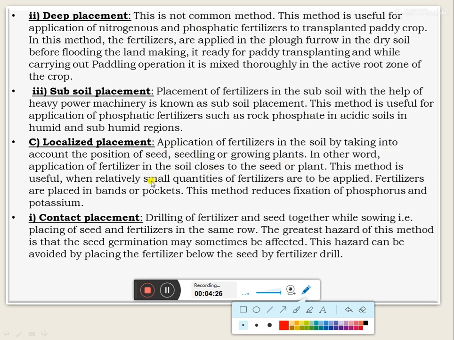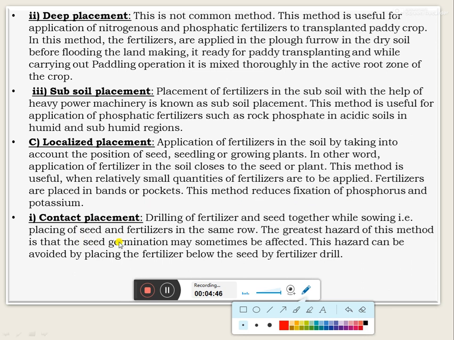In other words, the application of fertilizer in soil closest to the seed of the plant. This method is useful when relatively small quantities of fertilizers are applied, and the fertilizers are placed in bands or pockets. This method reduces the fixation of phosphorus and potassium. And in that there are different types.